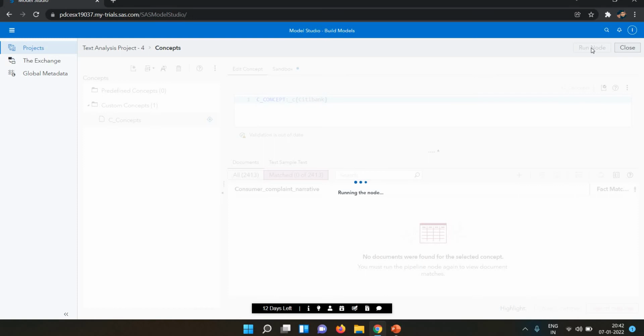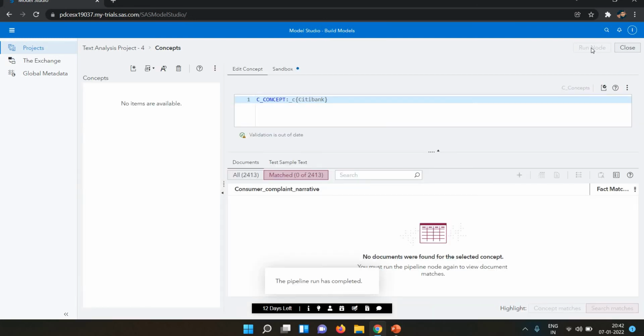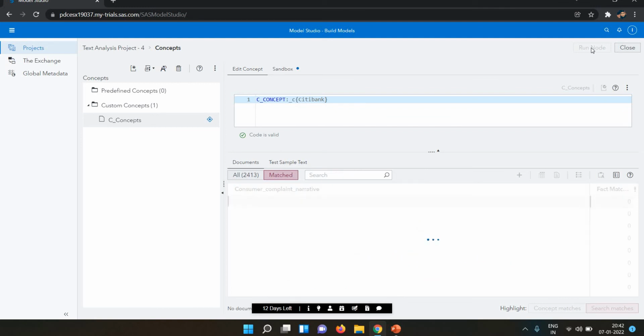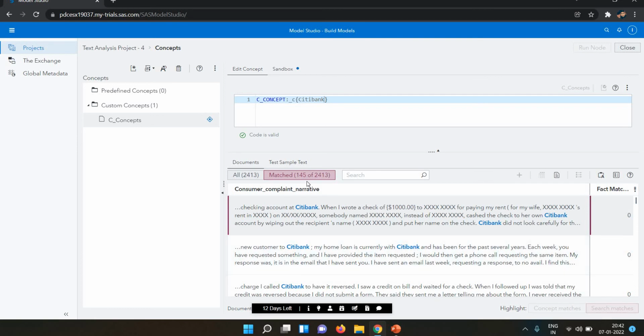Uppercase or lowercase will affect the result here. This is a case sensitive one. So now after the colon I write the underscore small c, then Citibank. Let's see the result here. Now you can see we have the result, match is 145 of 2413. So here the Citibank is highlighted.